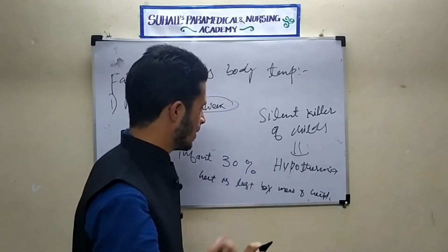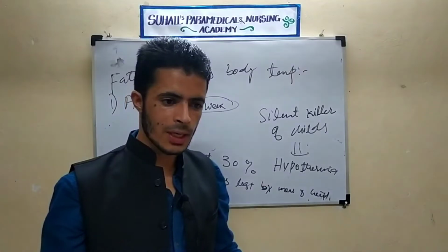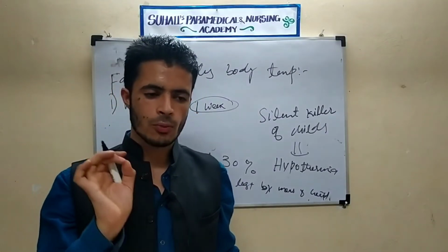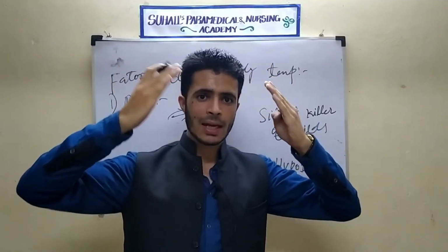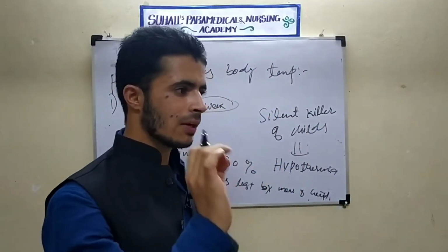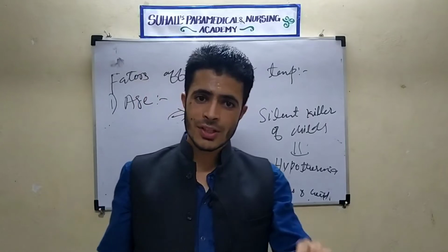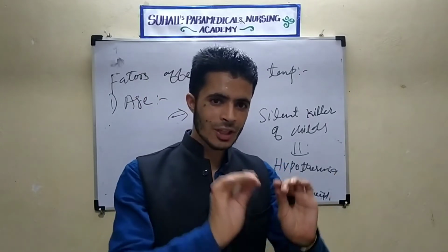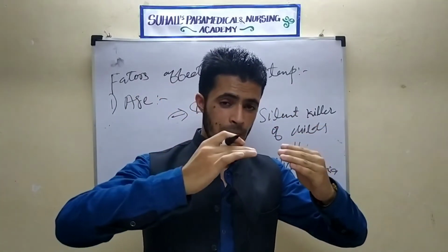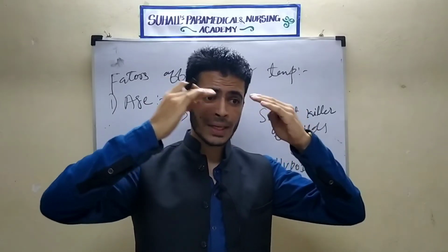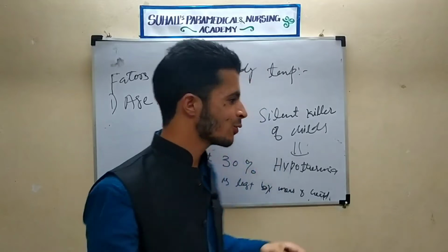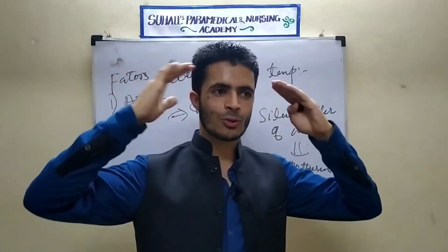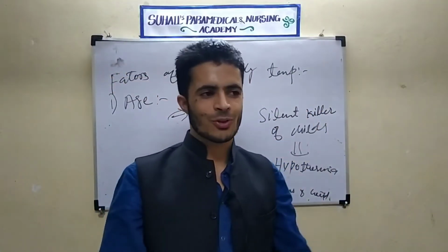So remember one point: in case of small infants and newborns, we should keep a cap so that there will be less loss of heat. This is seen in my Kashmir, that particularly during winter we keep a cap. Not only the children, we adults also keep the cap on the head so that there will be less loss of heat.